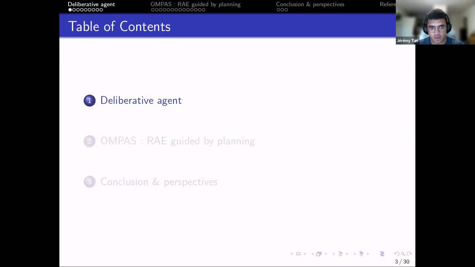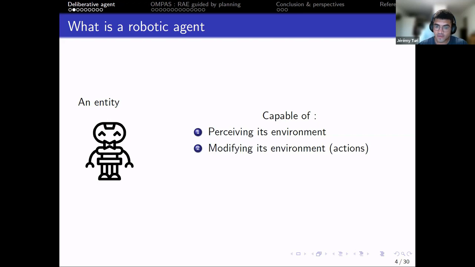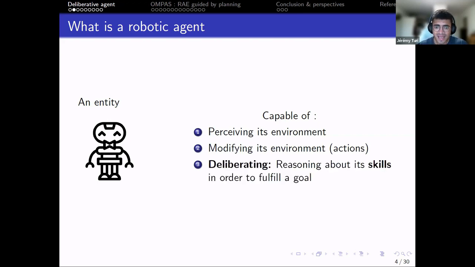First, the deliberative agent. I will start with a short definition of what is a robotic agent. We can define that as an entity capable of perceiving its environment, modifying its environment through the performance of actions, and deliberating, that is reasoning about its skills in order to fulfill goals.